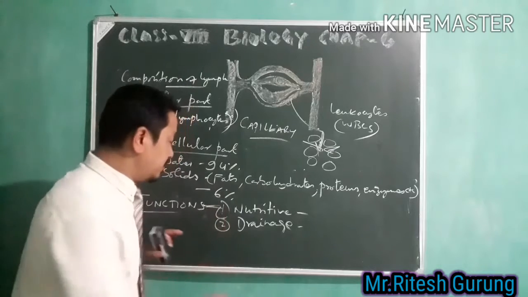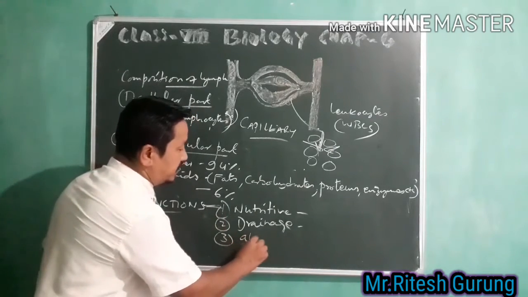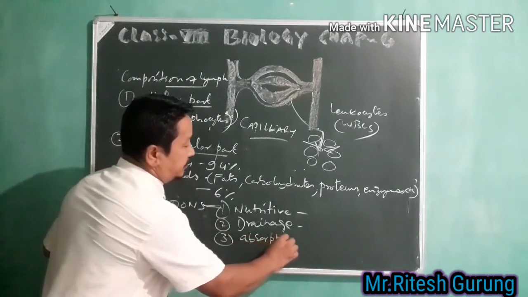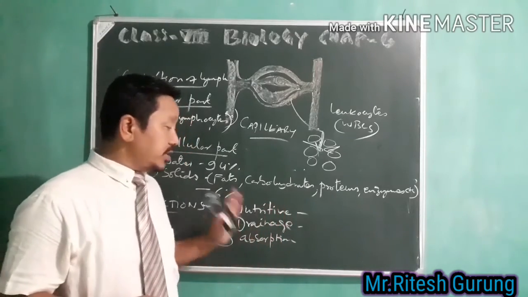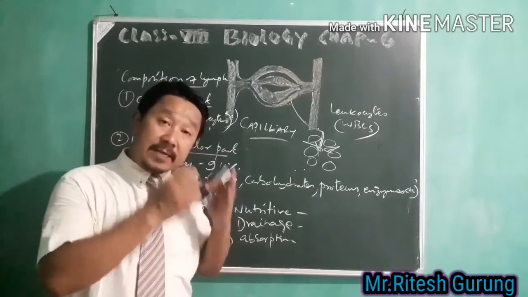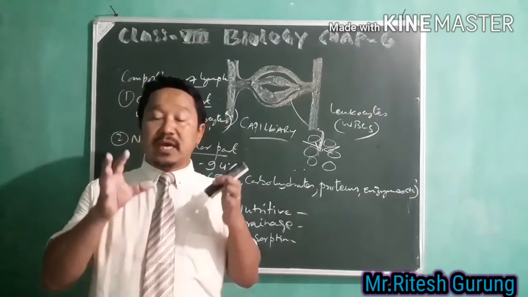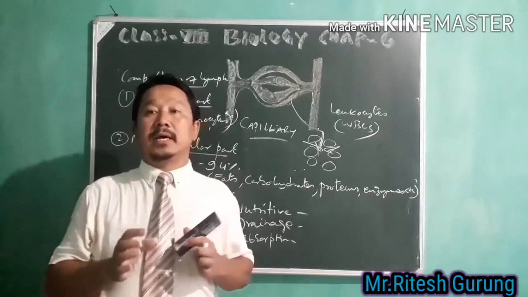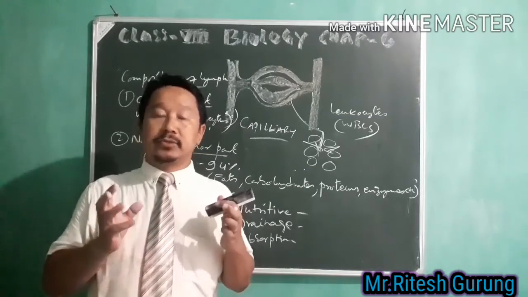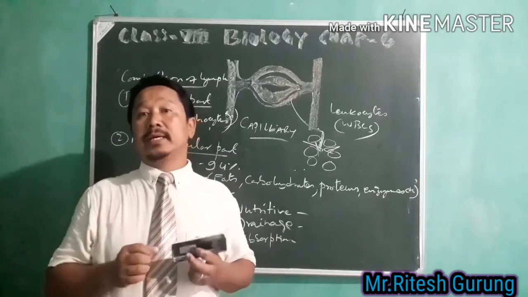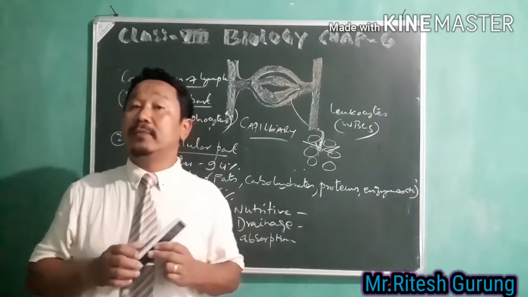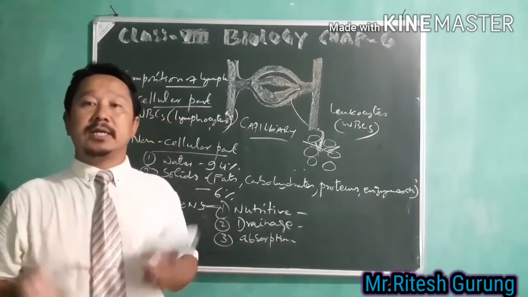Next is your absorption. Your lymph absorbs fats from the intestines. So this lymph actually absorbs your fats from the intestines through lymphatics. Through what? Lymphatics.